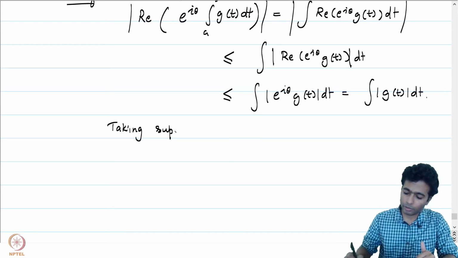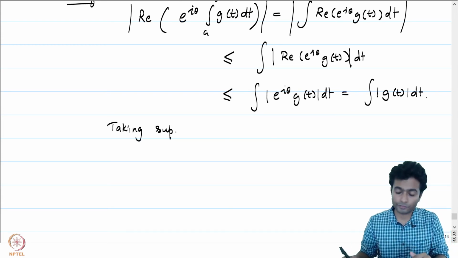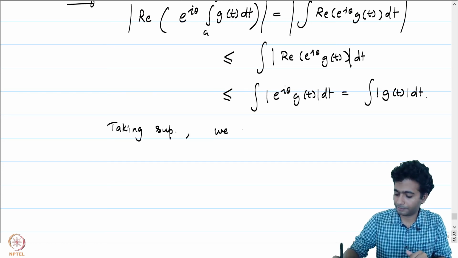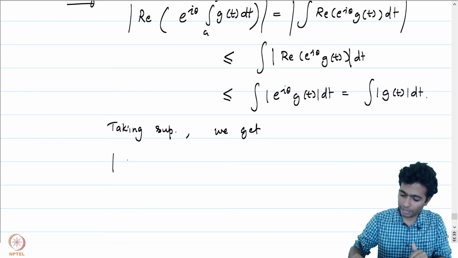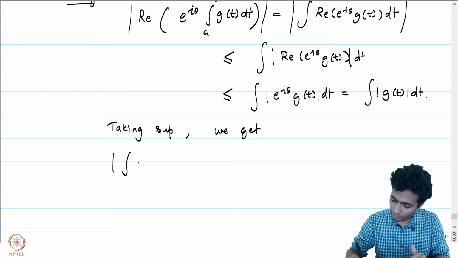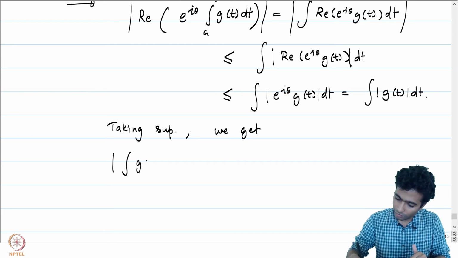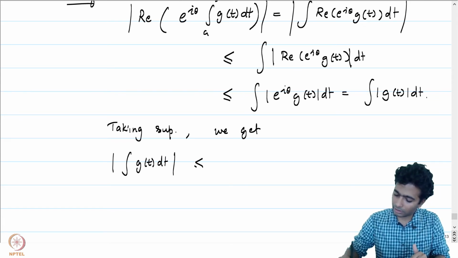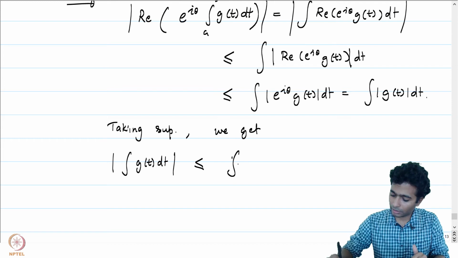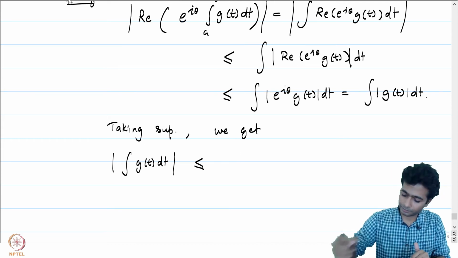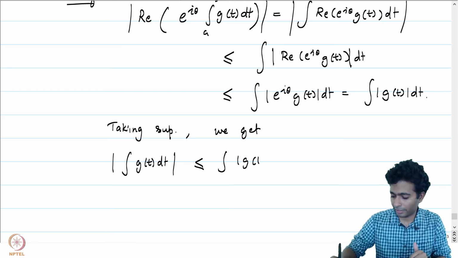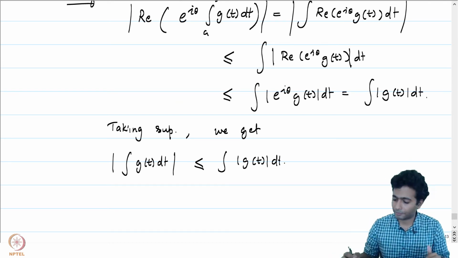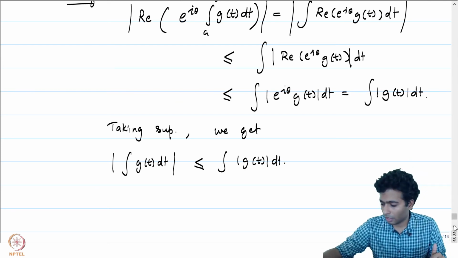the inequality is preserved, because this holds for each theta, we get that the absolute value of the integral of g of t dt is less than or equal to the integral of mod g of t dt. So, we have proved the analogous result when we look at complex valued functions.